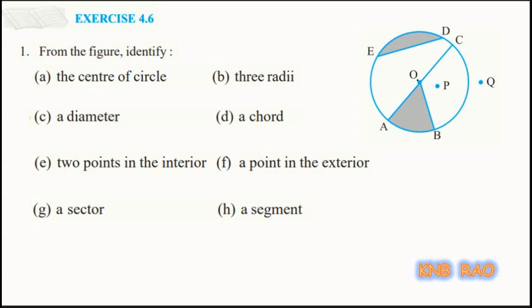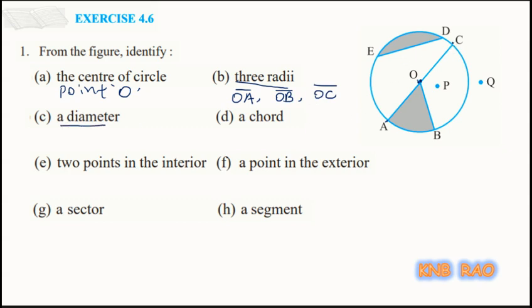Center of a circle here is the point O. Now, 3 radii, which are the radii here? O to A is 1 radius, O to B and O to C. So I will write like this: OA, OB and OC. These are the 3 radii.